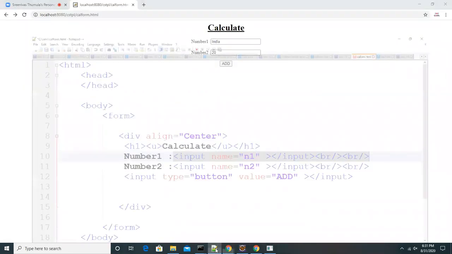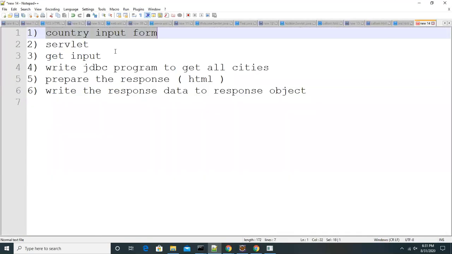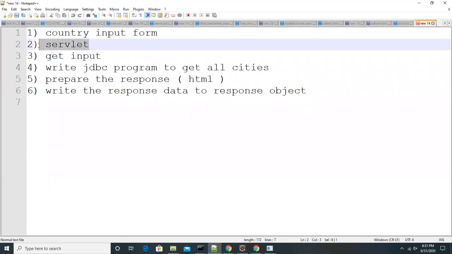Once you have designed it, you have to implement a servlet to capture this. In the servlet service method, capture the input entered in the form from the request object by using the request.getParameter method. Once you capture the input, you have to write a JDBC program, a database program, because by default we have an old database in MySQL, and inside the database we have the data.